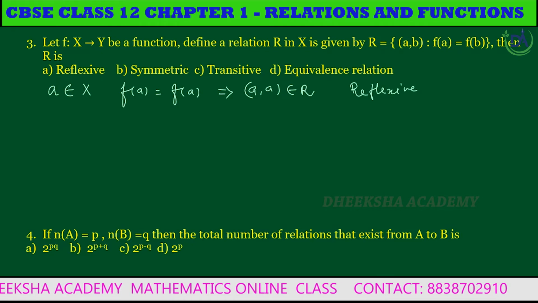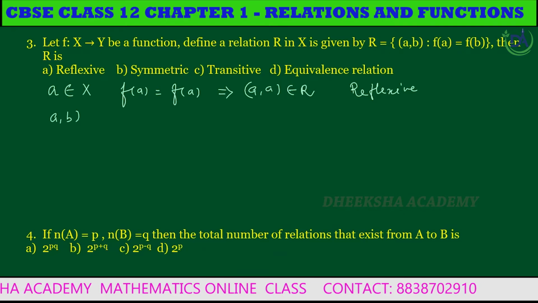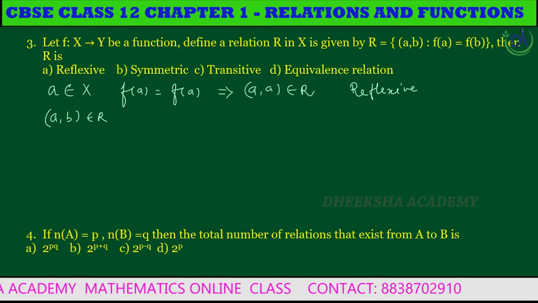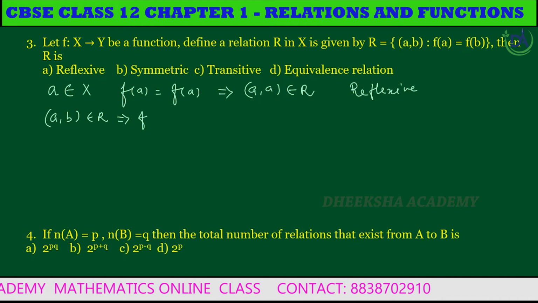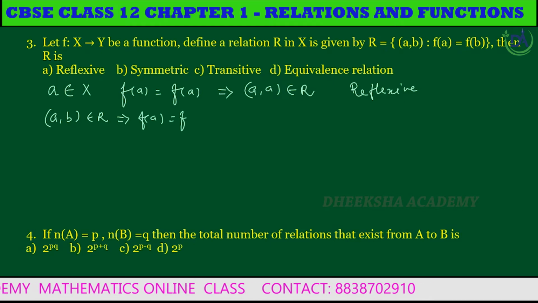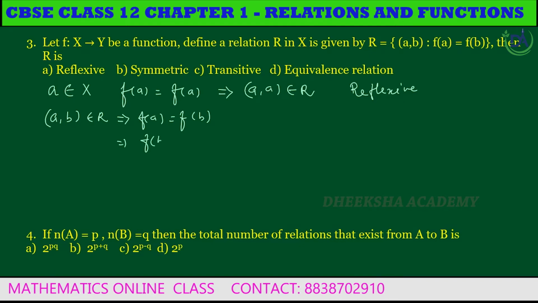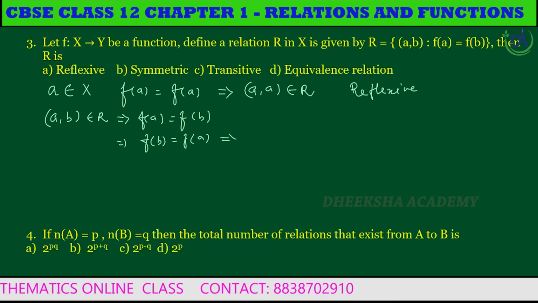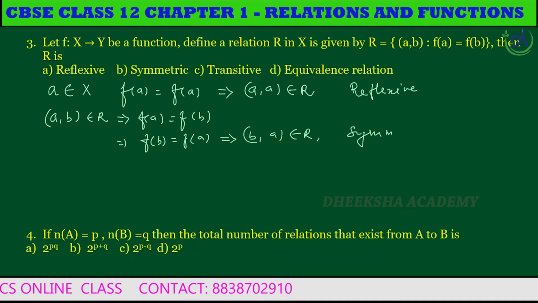Then (A, B) belongs to R, which gives f of A is equal to f of B, which implies f of B is also equal to f of A, which gives (B, A) belongs to R. Therefore, relation R is symmetric.